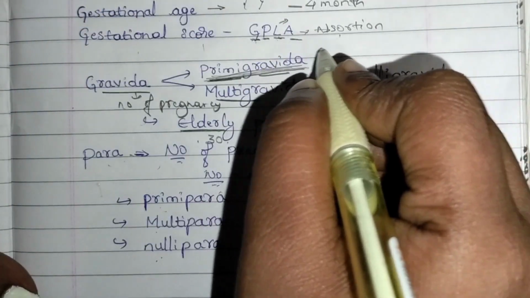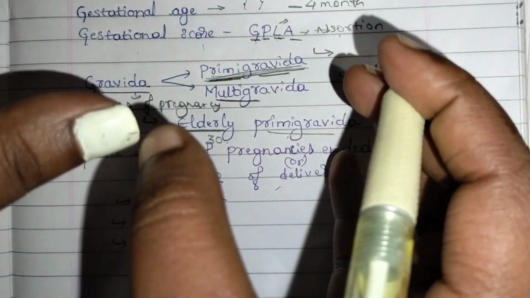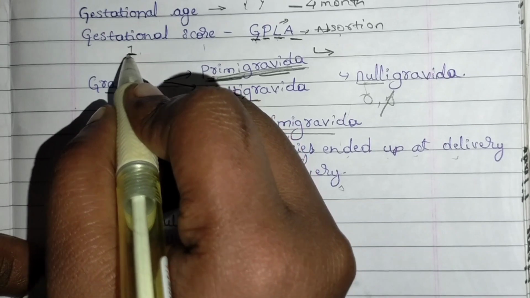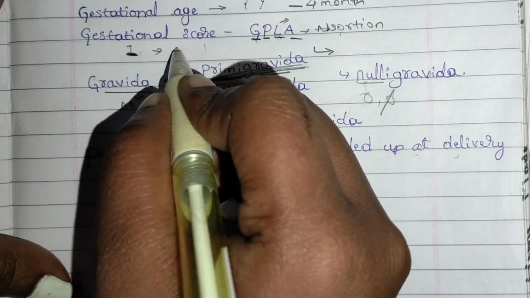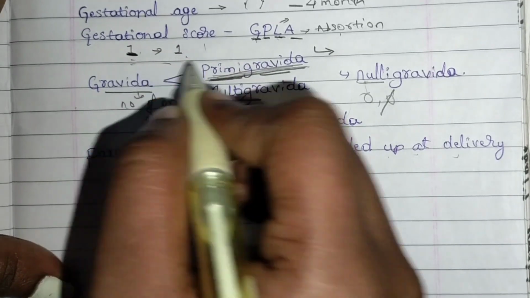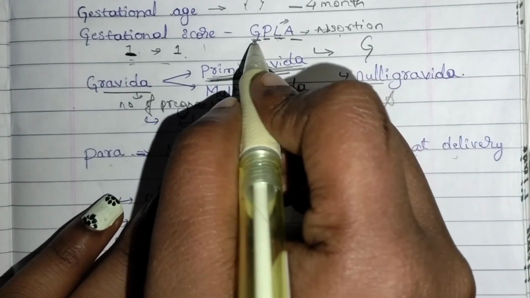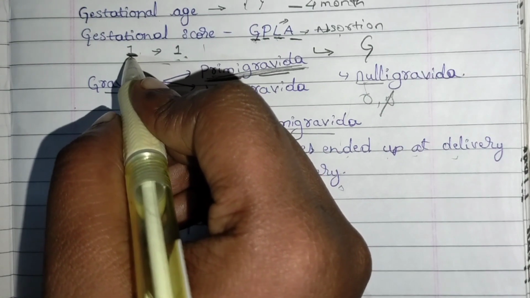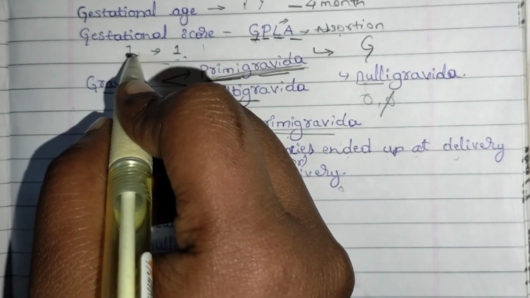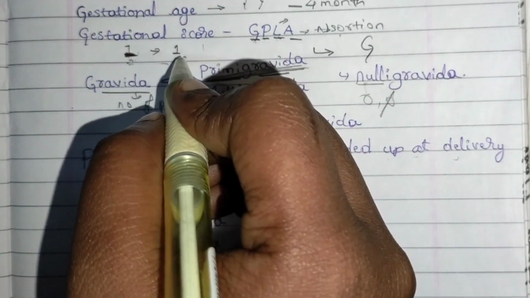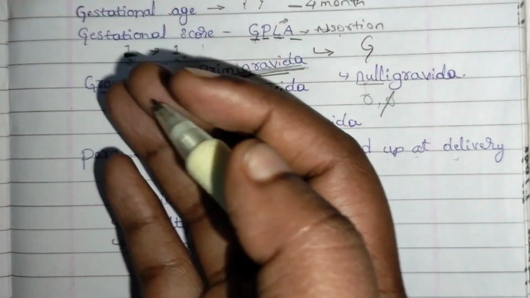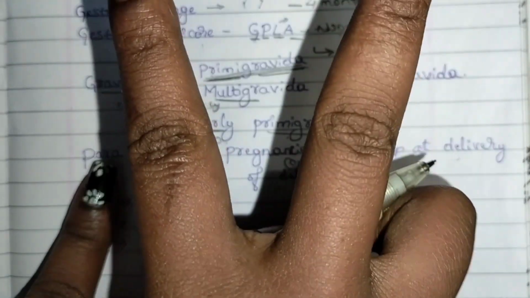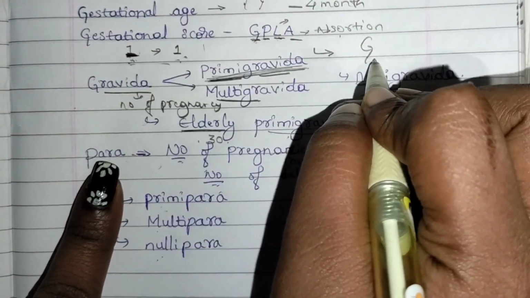Let me teach you how to write this score. Just imagine we have a mother who has already one child. She has one child which is living and she is pregnant now. So it indicates there are two pregnancies. She has two children. One is already born, the baby is a girl and she is alive, and one she is carrying. That indicates number of pregnancies 2. She is 2 times pregnant.